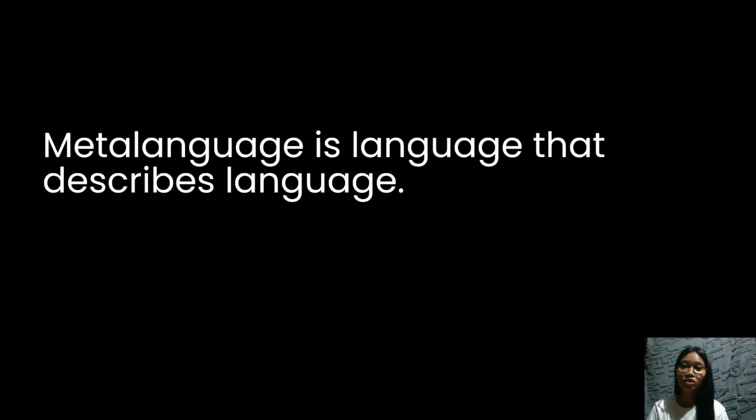Meta-language is language that describes language. Here's an example to show you what it means. When you're reading a text, you might notice that the author has employed language techniques to make the writing more powerful or engaging. Instead of simply saying he was sad, an author might write his chest ached with a hollow weight.